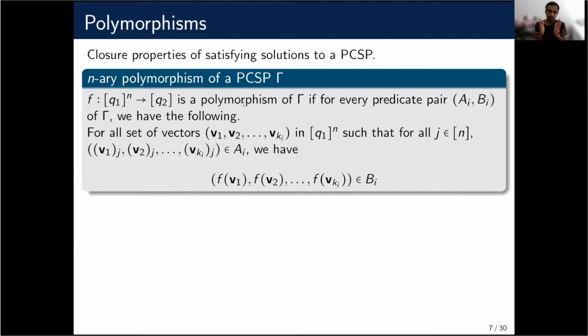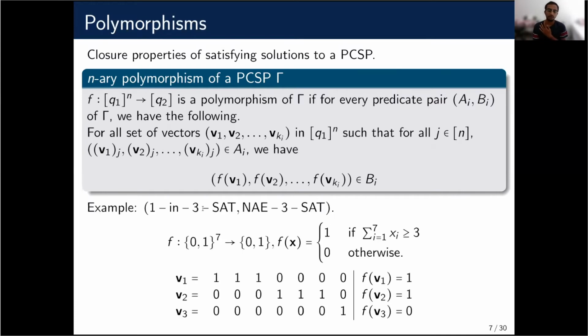So this function is like a closure property of the promise predicate. If you have a bunch of solutions satisfying the strong predicate and you apply this polymorphism, the resulting vector satisfies the weak predicate. For example, consider the Boolean promise CSP of 1-in-3 SAT versus not-all-equal 3SAT. A function of arity 7, which is a threshold function where the function is 1 if the Hamming weight is at least 3, is a polymorphism. This is because if you have any 3 vectors where each has exactly one 1, and you apply the function to them, the resulting instance will satisfy not-all-equal 3SAT.